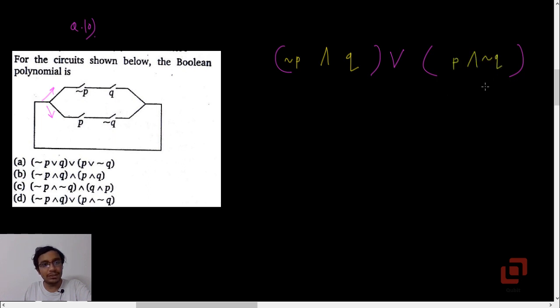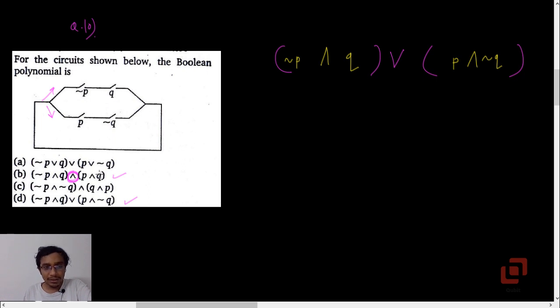Yes, so that is the Boolean polynomial, negation P and Q, which is present in options B and D. But see, in option B it has AND here. That AND is clearly indicating that these 2 combinations are in series, but that's not the case.